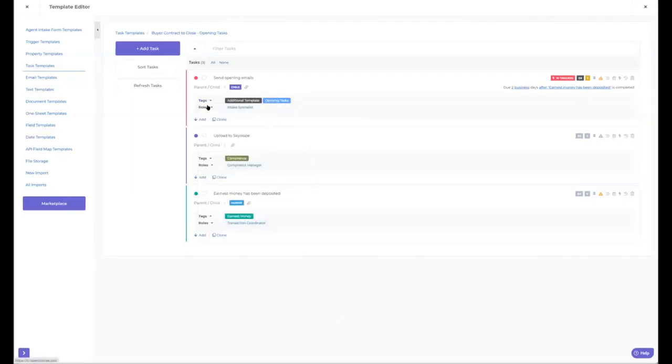Okay, roles. This is who's going to be assigned to this task. So we do things by roles. We don't do it by individual people. The person on your team may leave. You may fire them. You may hire someone new and promote that person. There's a lot of different scenarios. They may have to take like a 2-month leave. I just heard about someone taking a 2-month leave the other day.